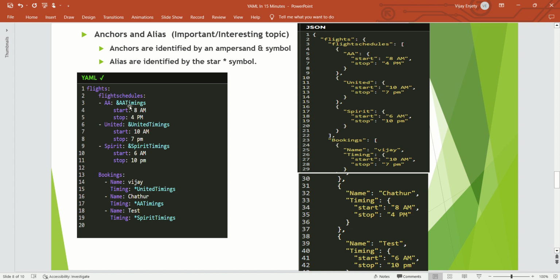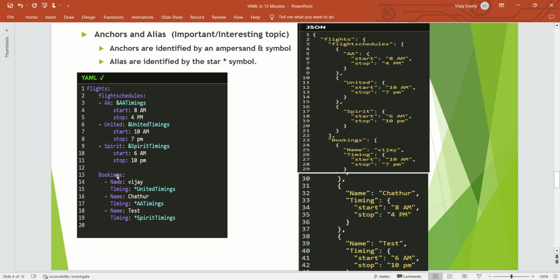Okay, now let's take this as an example. Say flight schedule. I have a flight schedule which says American Airlines. I want to use these timings in other places, so I put an ampersand, American Airlines timing, start time, stop, and then United Airlines with an ampersand symbol because I want to reuse this United timings object, the values basically, in another place instead of retyping the whole thing. Here I just put two for easy understanding, but you can have any number of attributes. Okay, then Spirit Airlines.